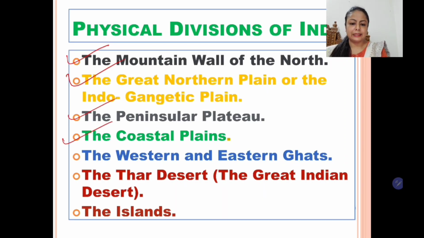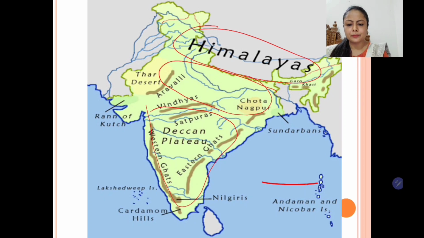The coastal plains. Children, I'll show you the coastal plains and the western and eastern Ghats together. Just see. Just next to the ocean lies the plain formed near the coast. The plain is formed on the coast. It is formed by the alluvium brought by the river as well as the sediments from the ocean. They form a fertile plain. This is known as the coastal plain.